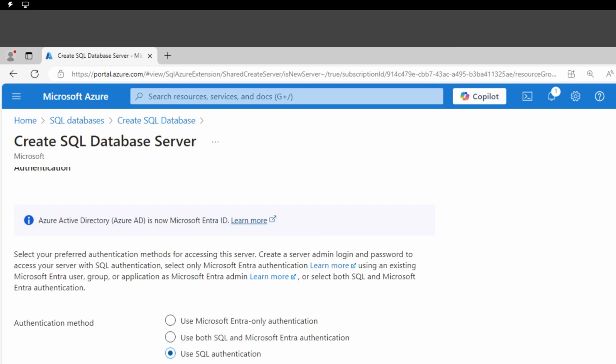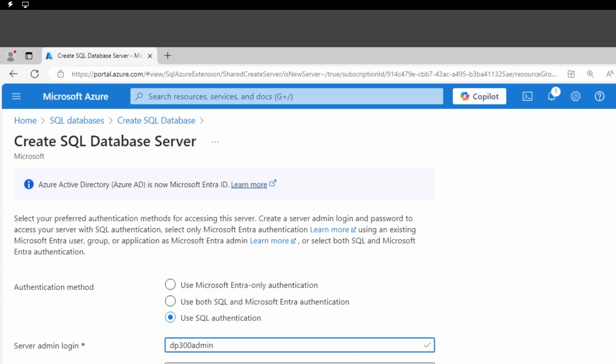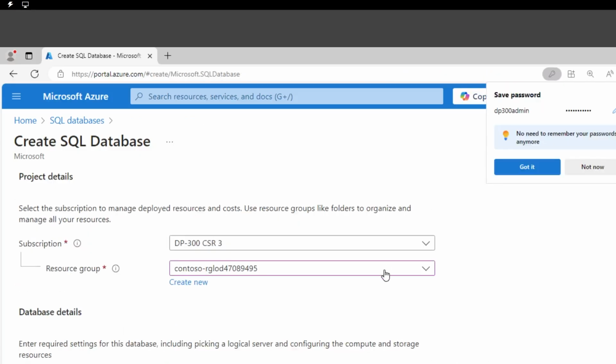So I'm going to give it a name. If you're doing this with me, pay attention to what you write because we're going to leverage this information in a few minutes in order to connect to the Azure SQL database. All right, and the passwords are matching, so we are good to proceed to the next step. All right, so let's continue.